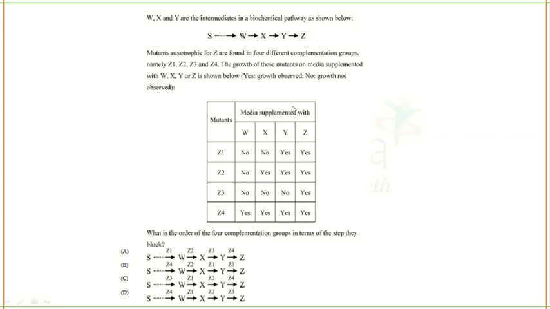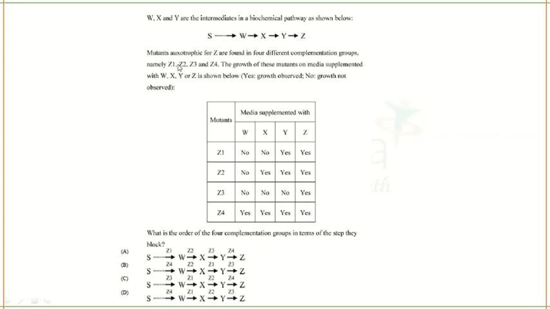Okay, so this is the next question. Very simple question. You can see, the longer the question is, the simpler it is. Actually, that is a truth. It's a trick. The longer the question, the simpler it is. Okay, you'll see how simple this one is. W, X, and Y are the intermediates in a biochemical pathway as shown below. Okay, this is the substrate that is getting converted to product Z, and W, X, and Y are the intermediates. Mutant auxotrophs for Z are found in four different complementation groups.